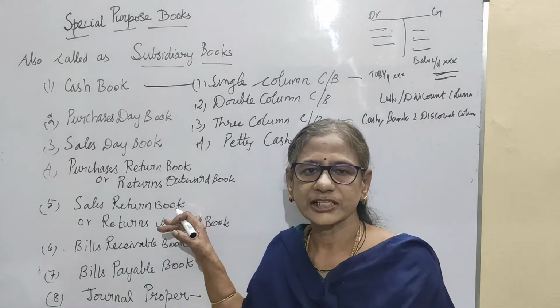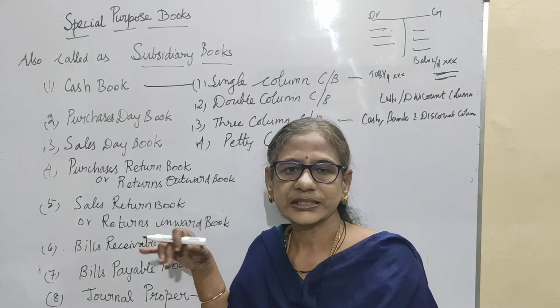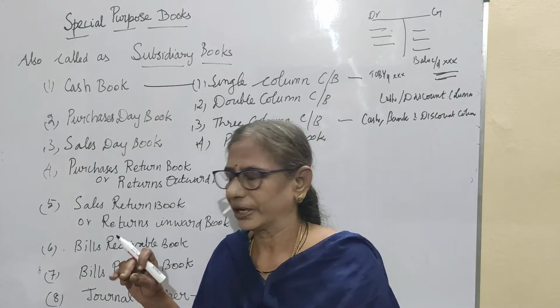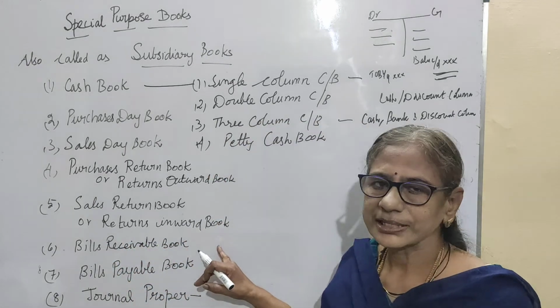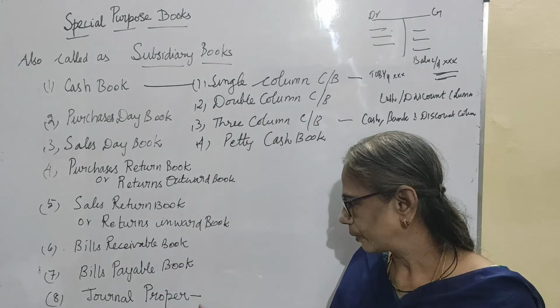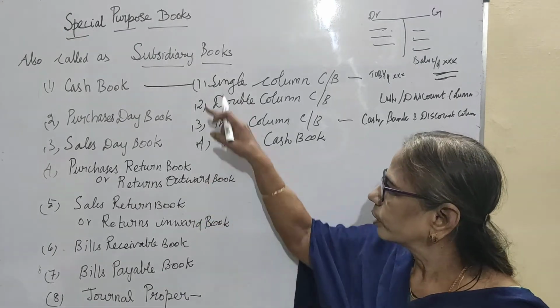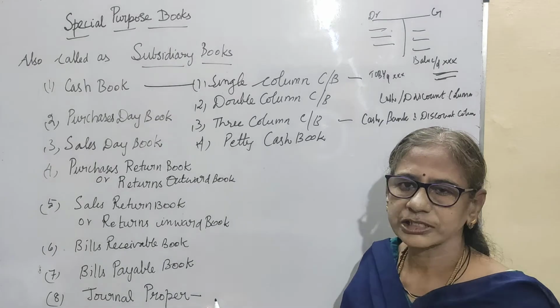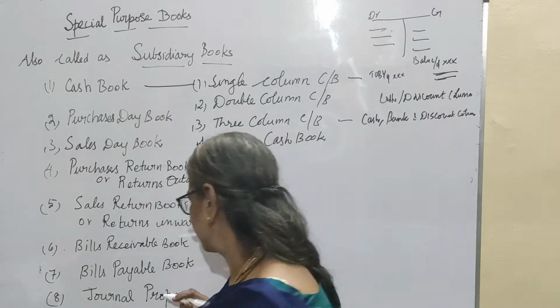Likewise, when sales are made on a credit basis, the customer will return some goods on defect basis. That will be entered in the sales return book. Bills receivable, bills payable, journal proper. What is journal proper? All the transactions we cannot enter in these 7 books will be entered in this book. Okay, now let us see the journal proper.